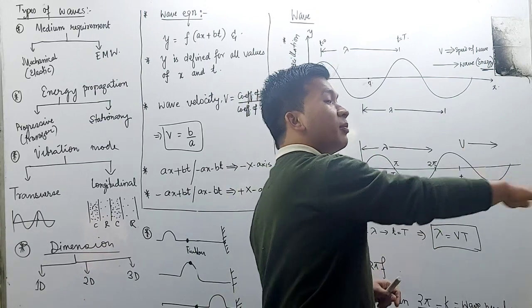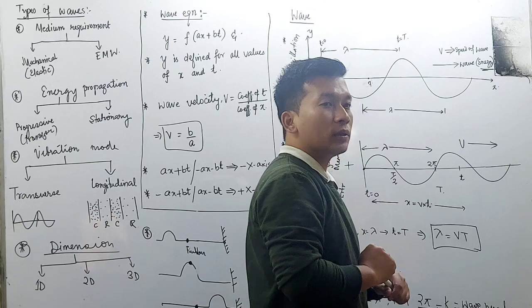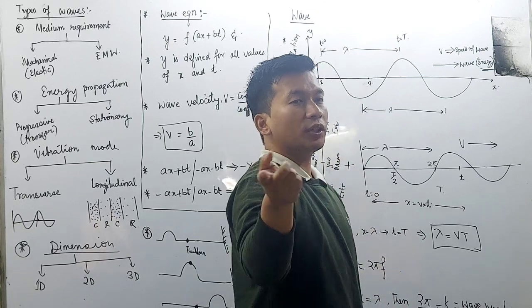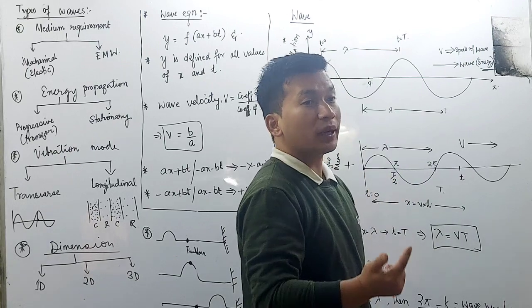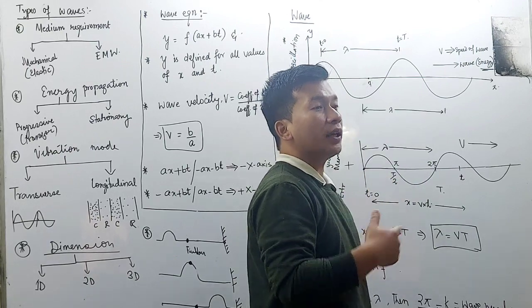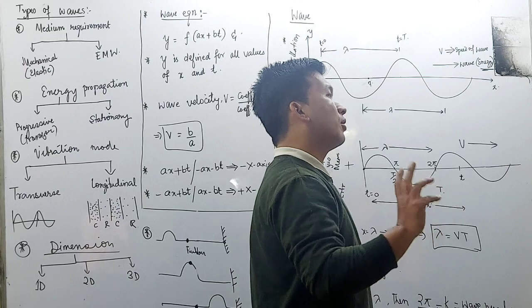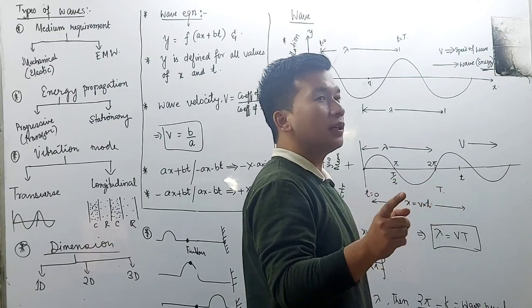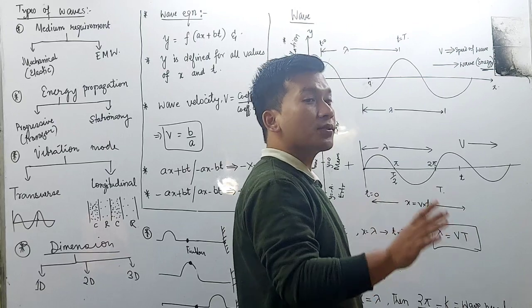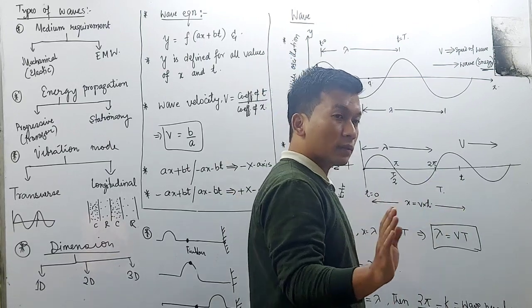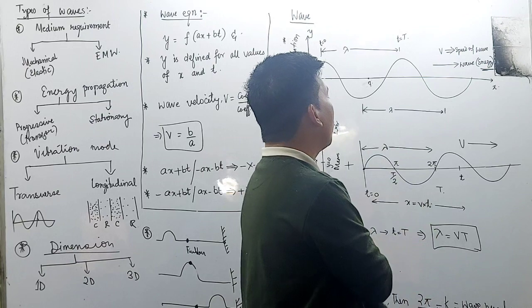Light has a speed of 3 into 10 to the power 8 meter per second in air and space. Sound has a speed of 330 meter per second in air, or sometimes 333.